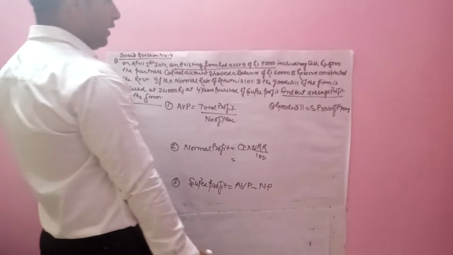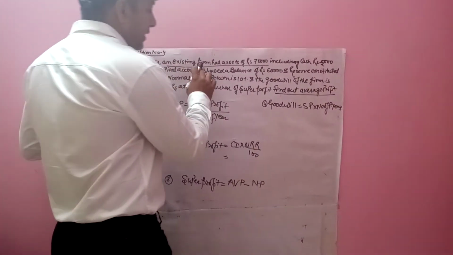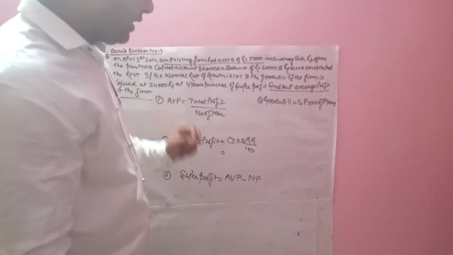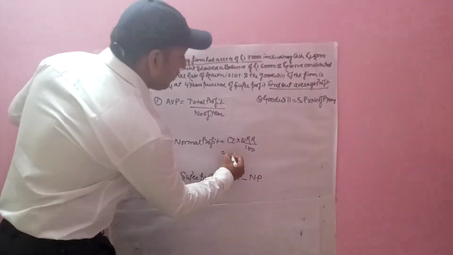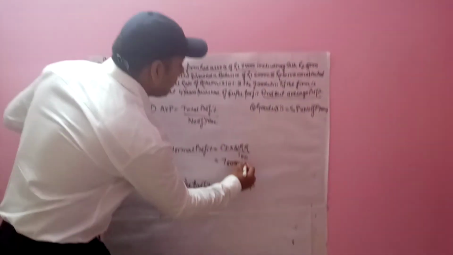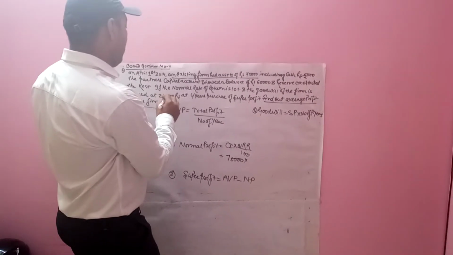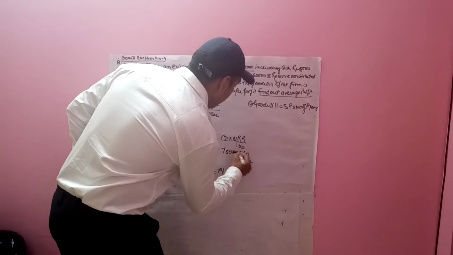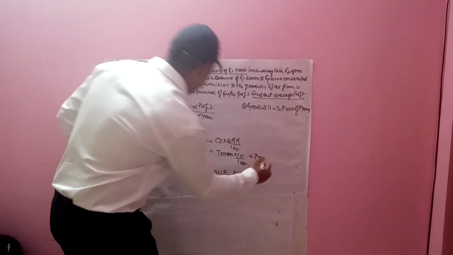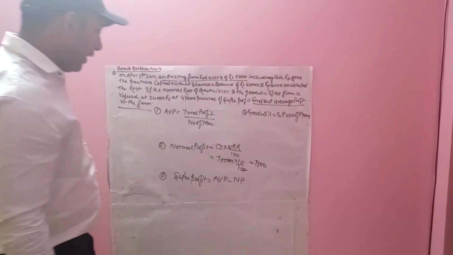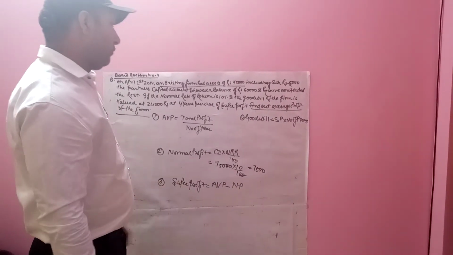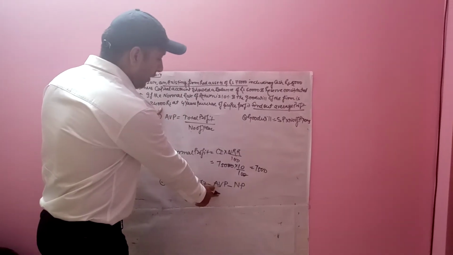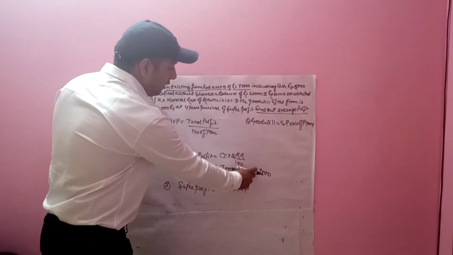This is the important point. The first, most important point: existing firm had assets of 75,000. It means CI has given in the question, 75,000. So 75,000 into normal rate of return 10%, divided by 100, it means 7,500 normal profit. Clear? So the goodwill of the firm is valued at 24,000. Super profit not given, AVP not given, but normal profit given.